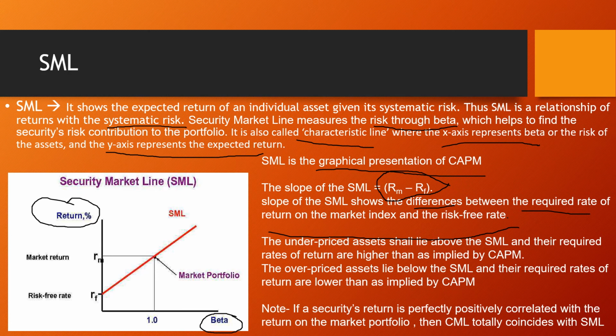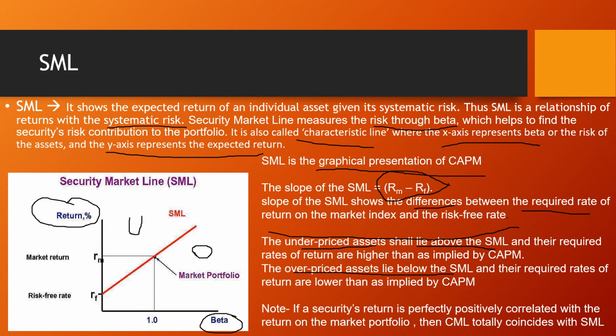The underpriced assets shall lie above the SML. So here lie the underpriced assets, and overpriced assets lie below the SML. So these are the overpriced assets.